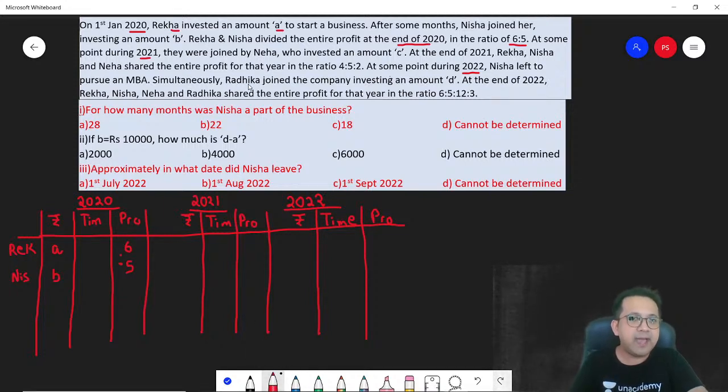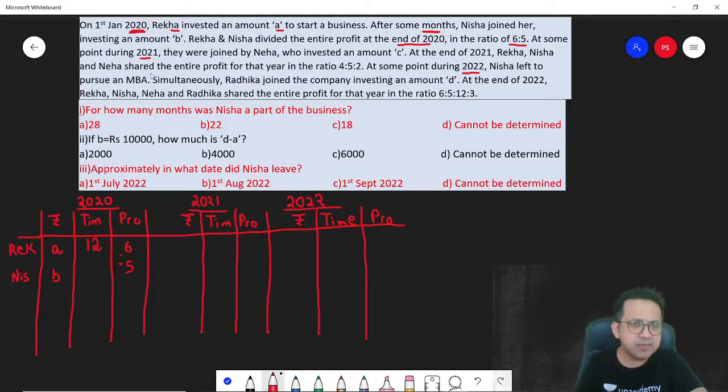On 1st Jan 2020, Rekha joined and she did not leave the business. So she was there for the entire year. Can I say Rekha was there for 12 months because she joined on the 1st of January and she was there for the entire year? What about Nisha? After some months. So I don't know when Nisha joined. We'll keep that blank at the moment.